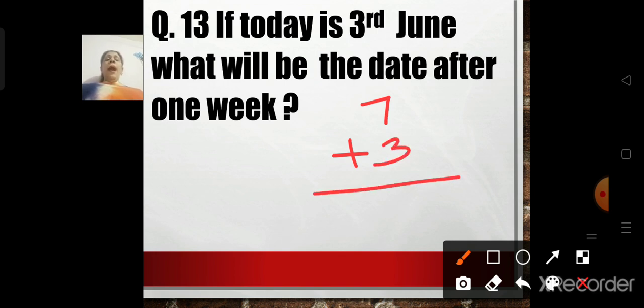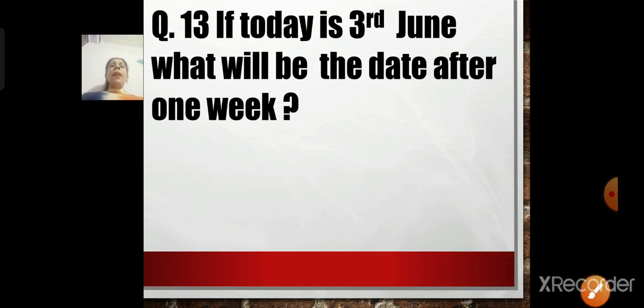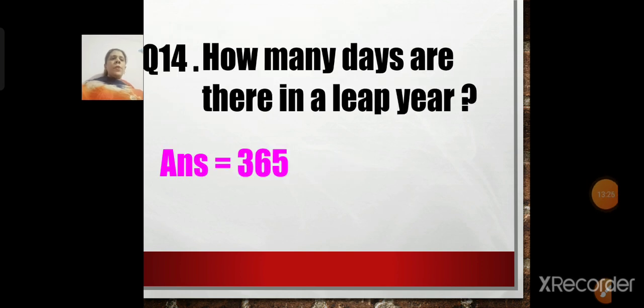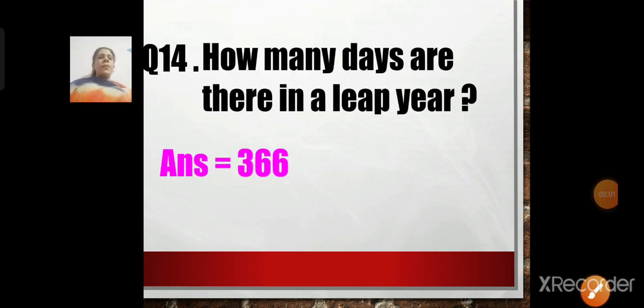3. Why? Because if today is 3rd June, what will be the date after 1 week? So, we are going to add with 1 week. So, 7 plus 3 will be how much, children? 10. Okay. So, if today is 3rd June, what will be the date after 1 week? It will be 10th June. So, now let us move to the next question.